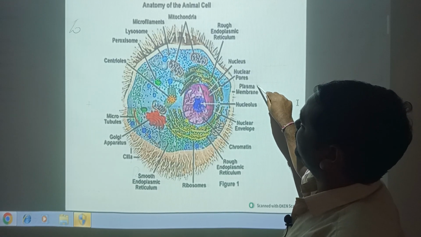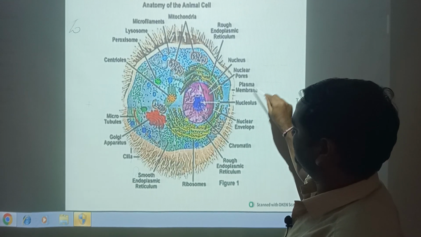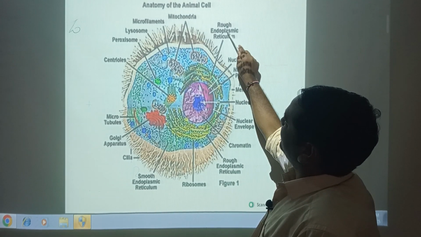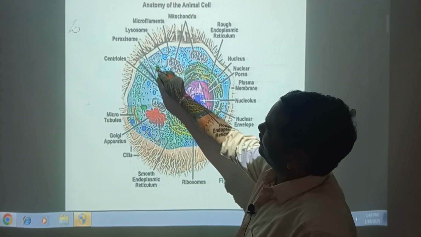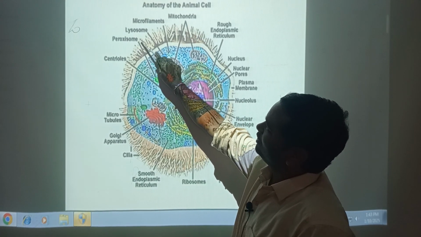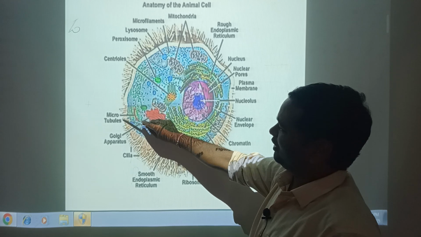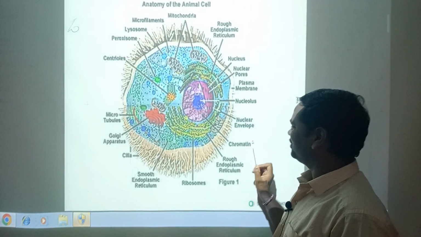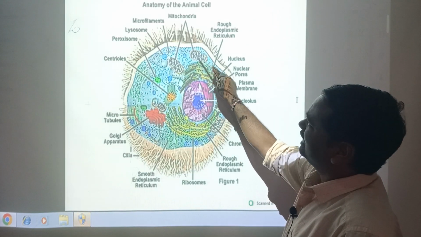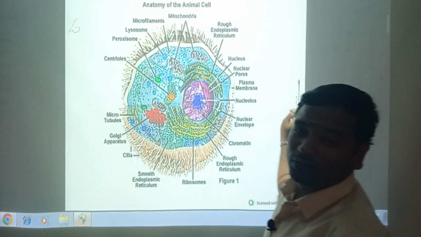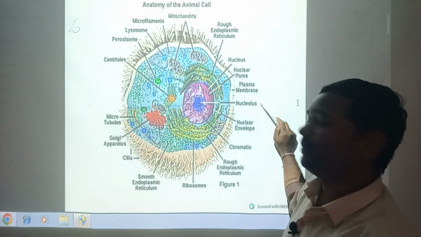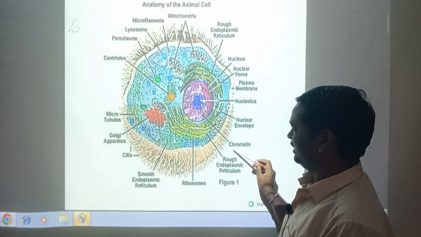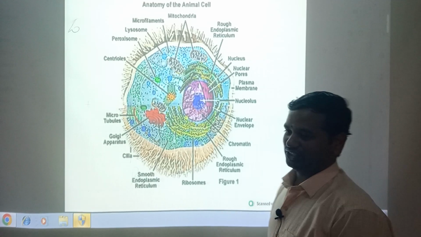Second one is the main important cytoplasm. Cytoplasm contains rough endoplasmic reticulum, smooth endoplasmic reticulum, peroxisome, lysosomes, microtubules, Golgi apparatus. These are totally cytoplasm. Nucleus is the control of this cell, with the nucleolus, nuclear sac, and different types of structures. Very important role in cell structure.